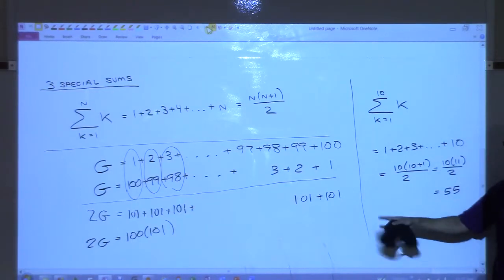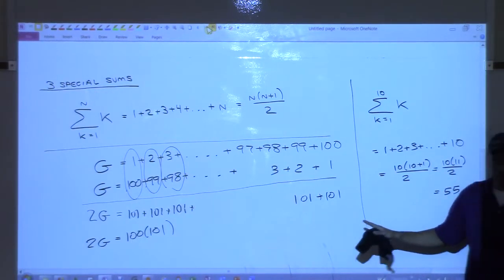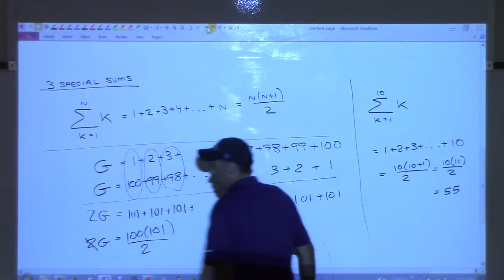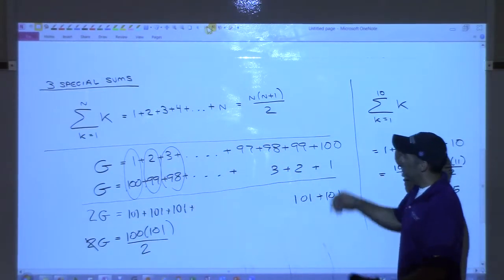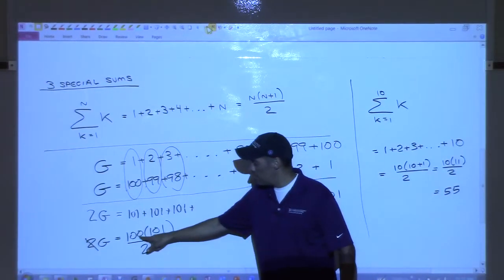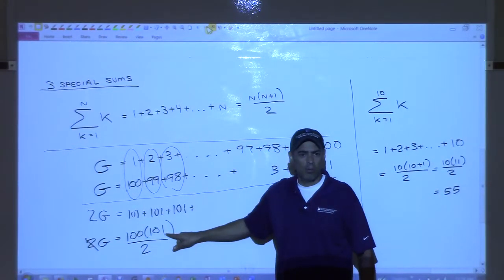And he said, but that's twice what I want, so I'm going to just divide both sides by 2. So if I divide by 2, I get that. So he said, you know, I have to add to 100. I noticed that it's going to be 100. How did he know this is always going to be one more?